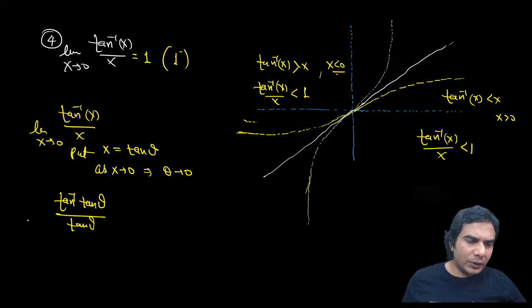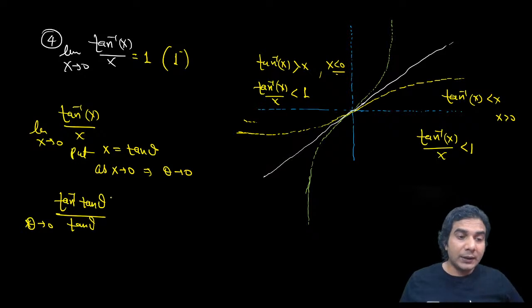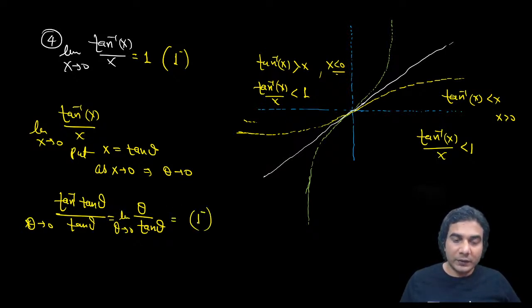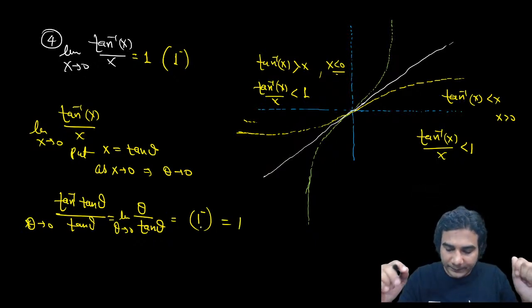And tan inverse of tan theta is actually theta when theta belongs to minus pi by 2 to pi by 2. Theta is very small, close to 0, so it will be theta upon tan theta as theta approaches 0. Theta upon tan theta is basically 1 minus, because tan theta upon theta was 1 plus, so its reciprocal will be 1 minus. So the limit is 1, but it is slightly less than 1.